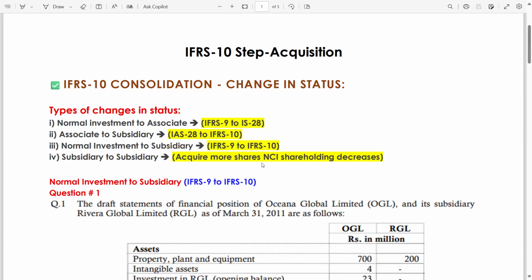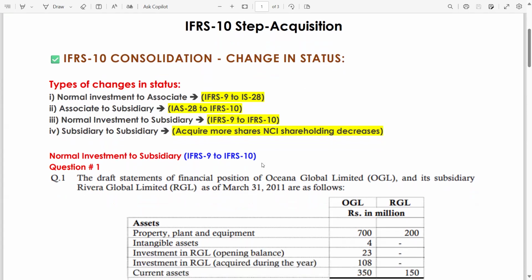Let's start. IFRS 10 consolidation, change in status. Types of changes in status. Normal investment to associate. This is type 1. Normal investment to associate means from IFRS 9 to IAS 28. Let's say you have 10%, then you acquire an additional 15%. And we all know when you go from 20% to 50%, you have a significant influence in that entity, and for that you have to apply IAS 28, which means equity accounting.